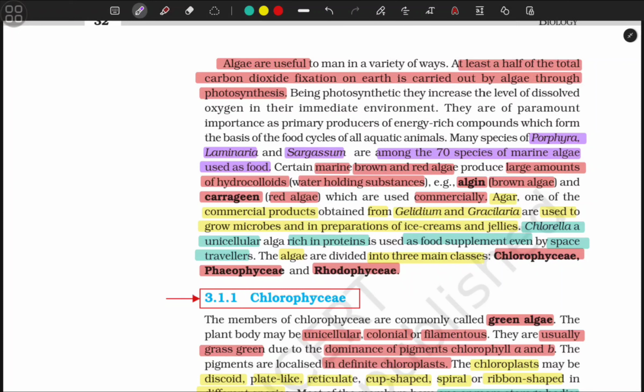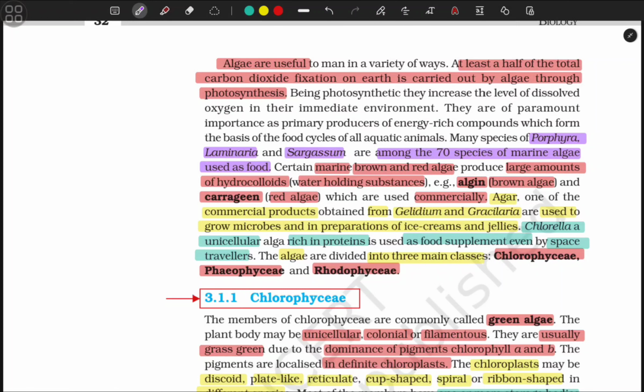Many species of Porphyra, Laminaria, and Sargassum are among the 70 species of marine algae used as food. Certain marine brown and red algae produce large amounts of hydrocolloids, water-holding substances, that is algin from brown algae, and carrageen from red algae, which are used commercially.